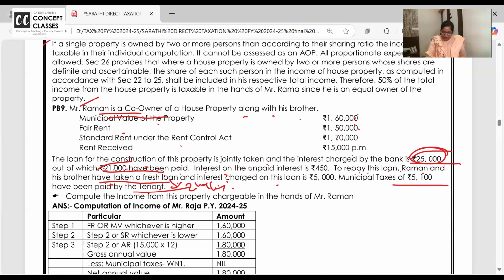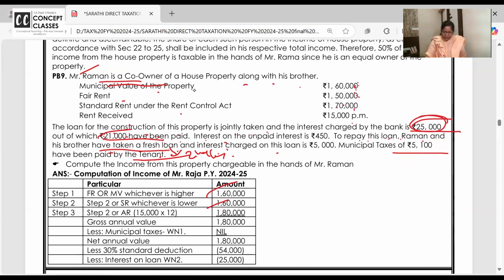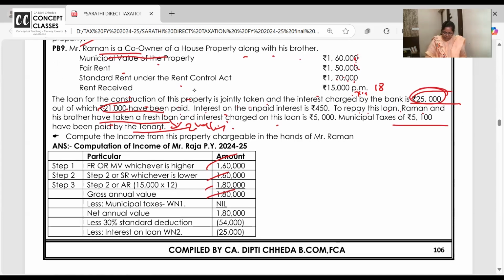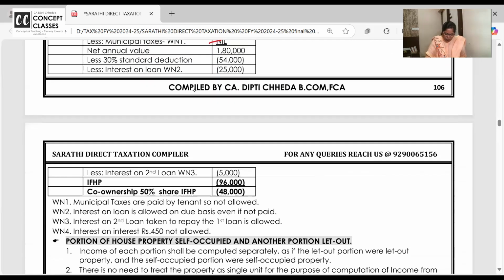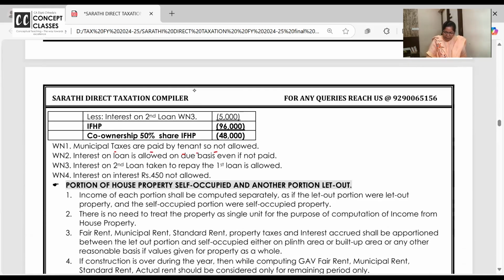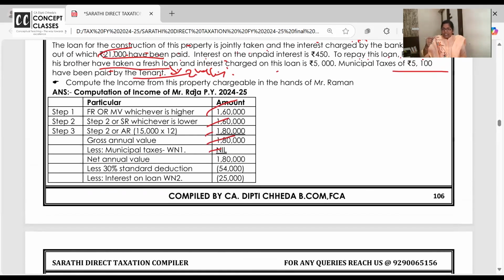Fair rent or municipal value, whichever is higher, so 160. That or standard rent, whichever is lower, so 160. That or actual rent into 12, 180, whichever is higher, so 180. Municipal tax we have not deducted because it is paid by the tenant. Here I have written working note 1 and then municipal tax paid. If you are rushing in the exam and short on time, just write municipal tax in brackets, paid by tenant.